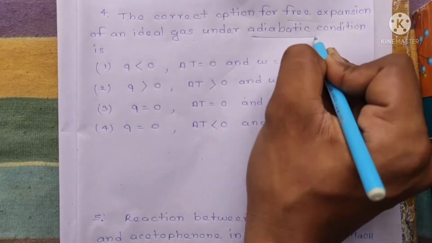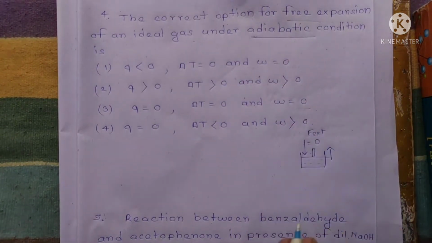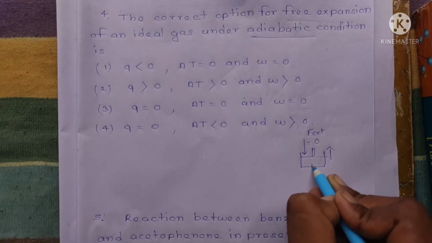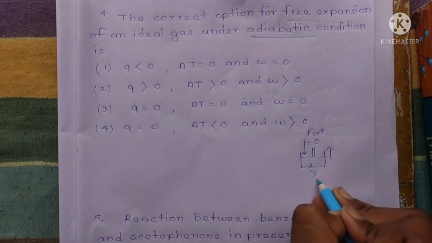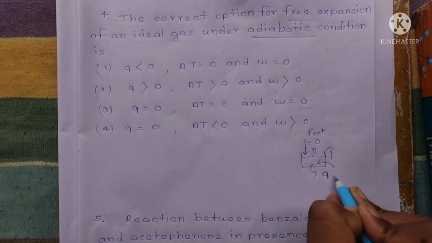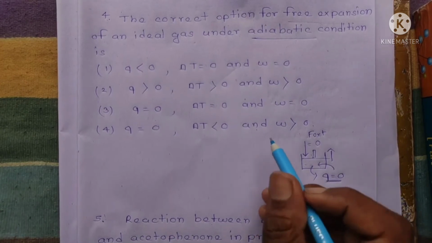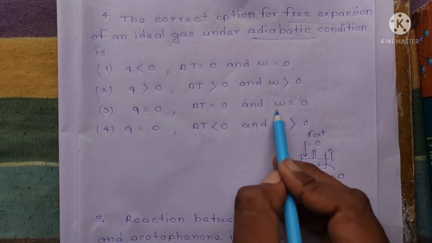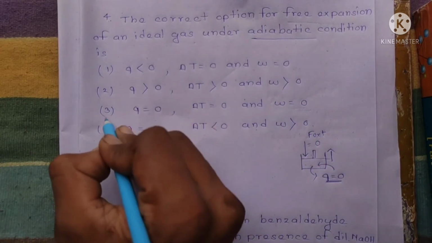Adiabatic means no transfer of heat from the system, or no gain of heat from the environment to the system. सिस्टम के बाहर कोई हीट जाएगा भी नहीं और सिस्टम के अंदर कोई हीट आएगा भी नहीं. So this is basically Q equal to 0. So the option containing Q equal to 0 and W equal to 0 is the right option.